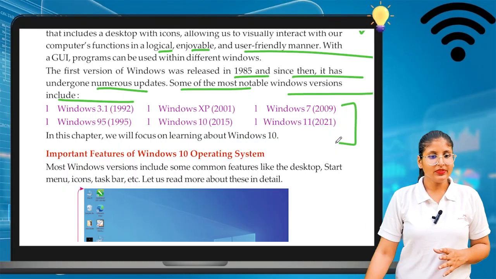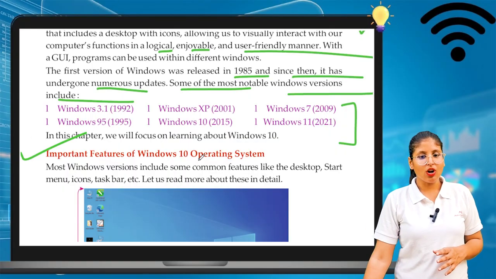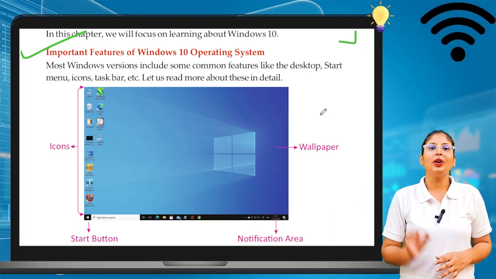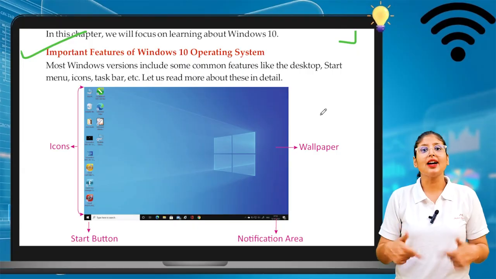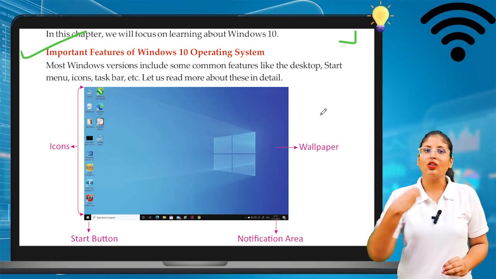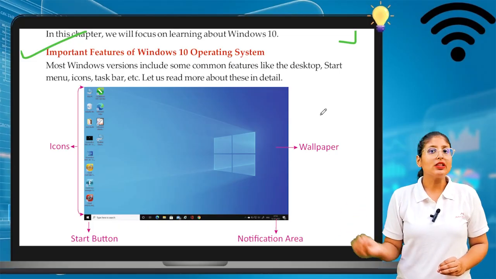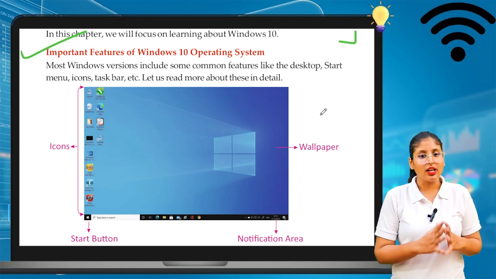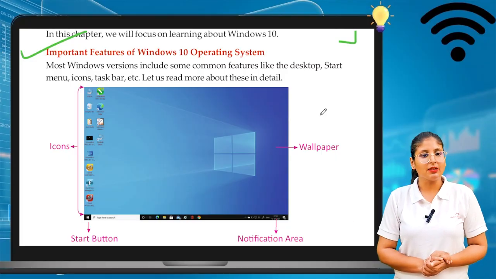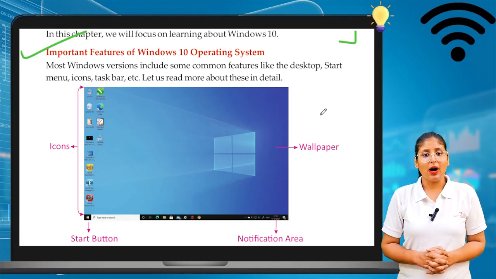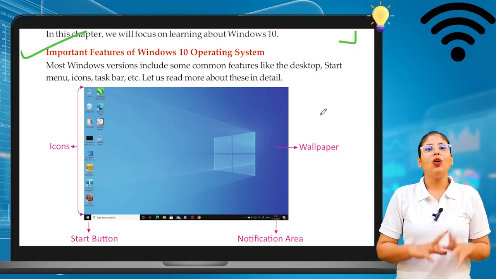Now we will see important features of the Windows 10 operating system. What are the features that are there in Windows 10? Windows 10 is mostly used nowadays in personal computers, in schools, and in offices, so you must know about the features of Windows 10. Most Windows versions include some common features like the desktop, start menu, icons, taskbar, etc. Let us see all these things in detail.